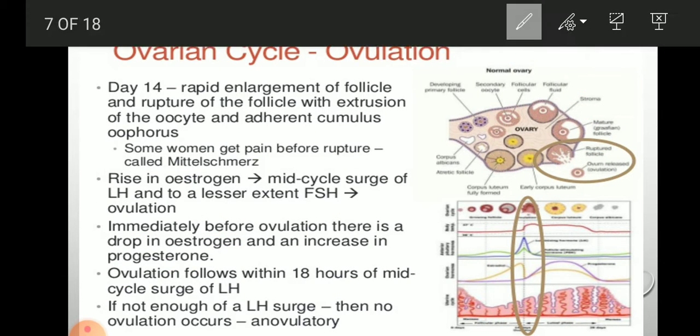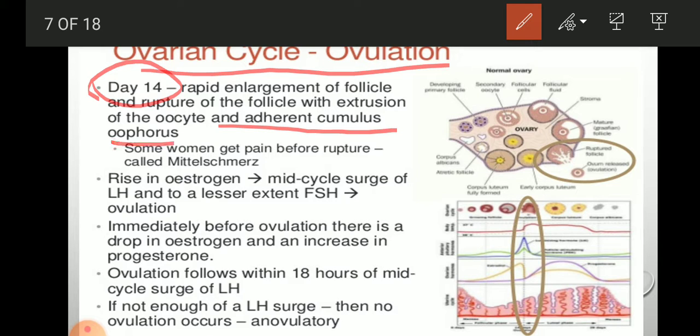Ovulation in the ovarian cycle is day 14, the midpoint of the month, days 1 to 28. There is rapid enlargement of the follicle and rupture of the follicle, with extrusion of the oocyte and adherent cumulus oophorus.